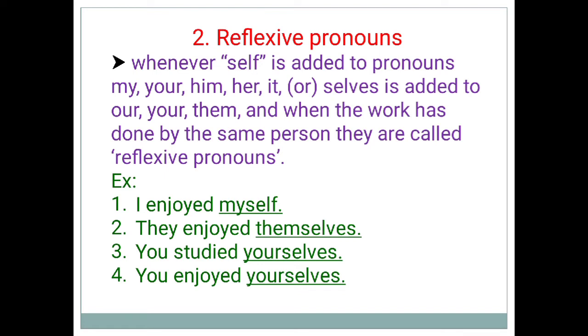Reflexive pronouns. Whenever self is added to the pronouns my, your, him, her, it, or selves is added to our, your, them, and when the work is done by the same person, they are called reflexive pronouns. For example, I enjoyed myself. In this sentence, myself is a reflexive pronoun.